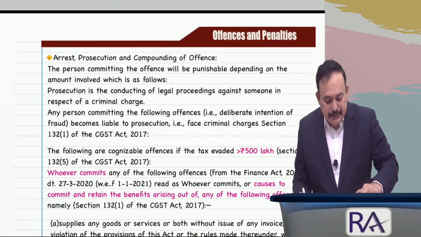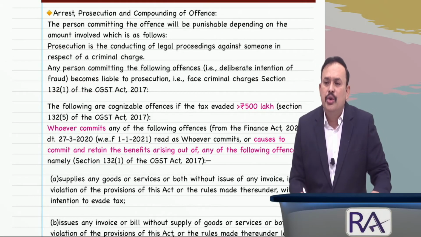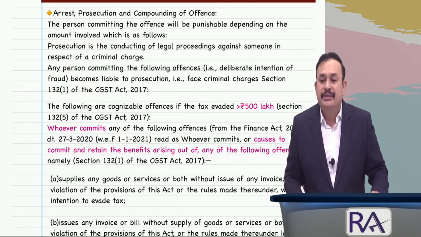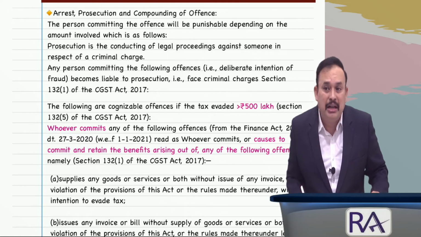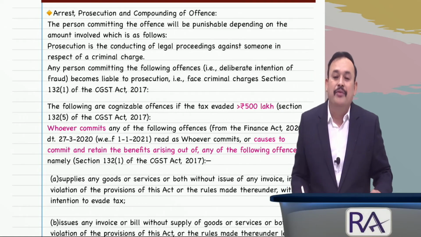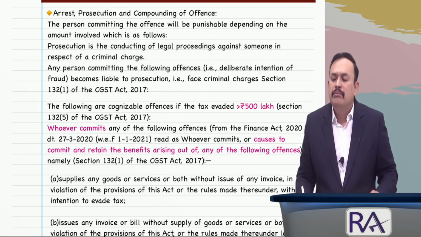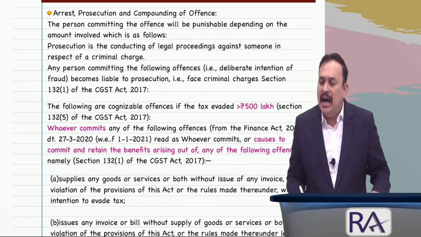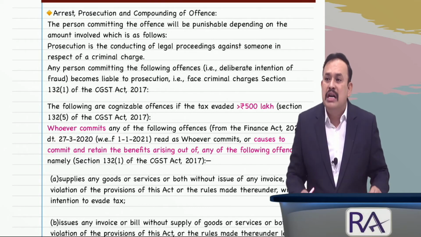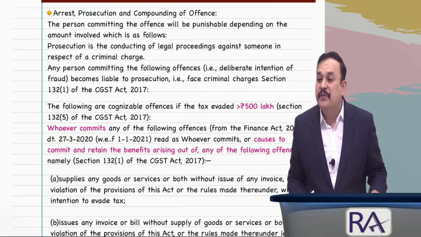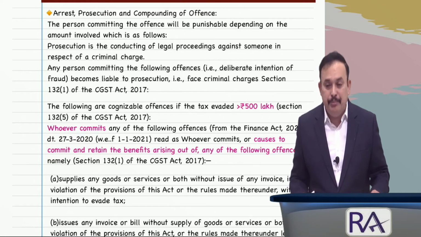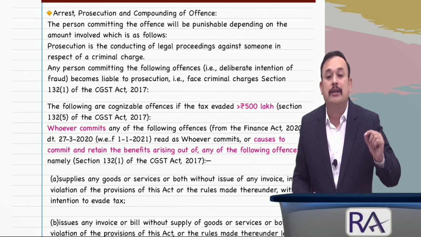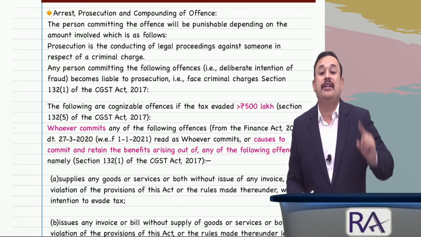Further, section 132, we invited attention to arrest and prosecution. Further, we invited attention to section 138, compounding of offence. Under section 132, which offences will lead to a cognizable offence as referred under section 132 subsection 5? It means if the offence falls under class A, class B, class C or class D of section 132 subsection 1.